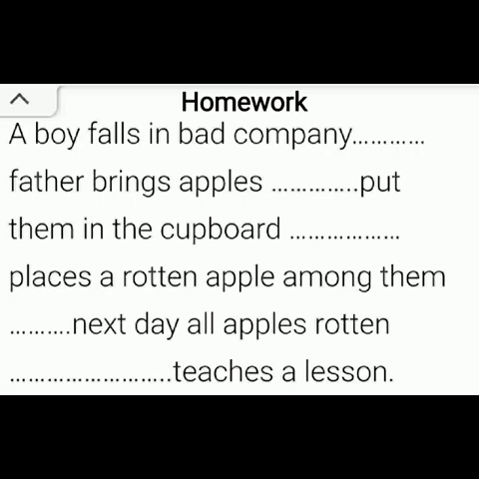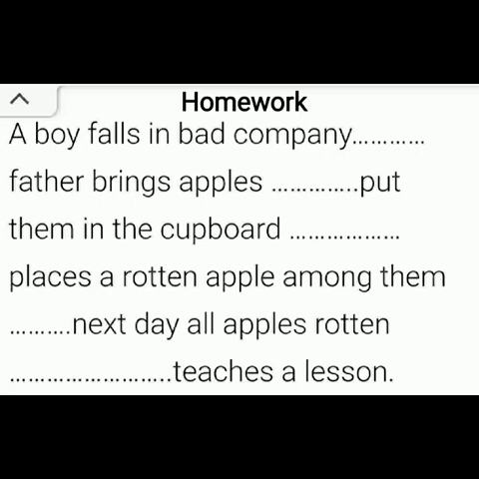So here the hints are given: A boy falls in bad company. Father brings apples, puts them in the cupboard, places a rotten apple among them. Next day, all apples rotten, teaches a lesson.